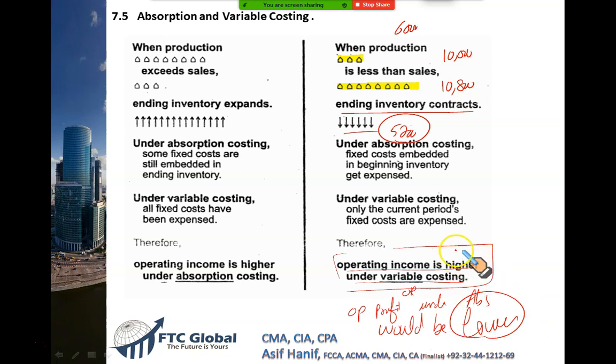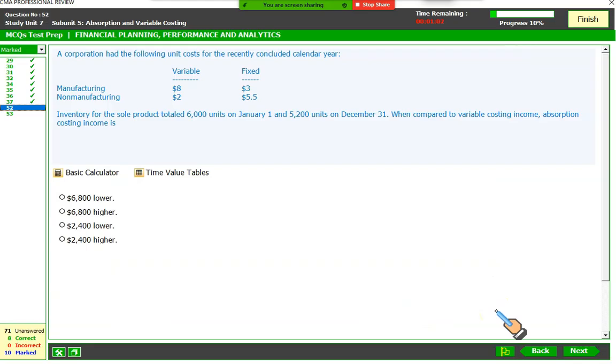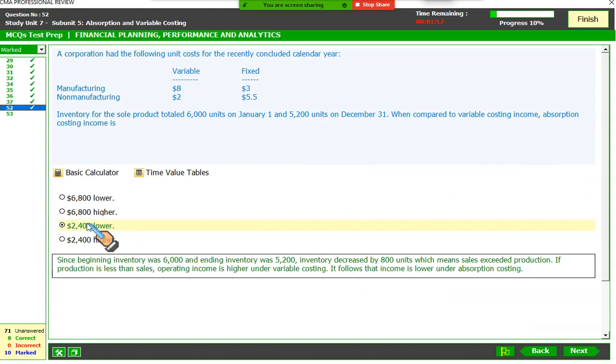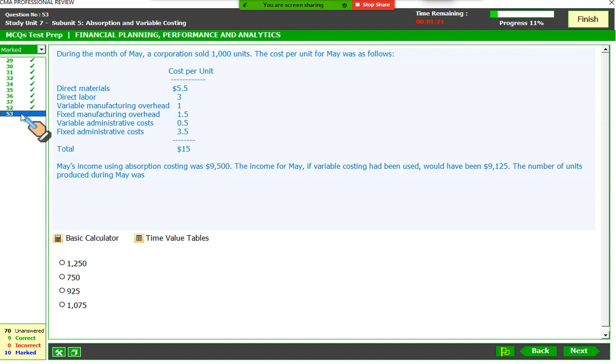If the variable costing profit is higher, then absorption costing profit would be lower. By what amount? By this difference in profit, 2400. This is your answer, right? Whenever sale is more than production, your absorption costing profit would be lower. So we can now click this without doubt. That's your right answer.